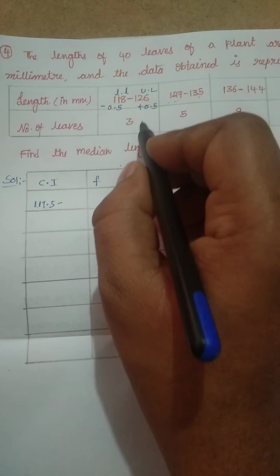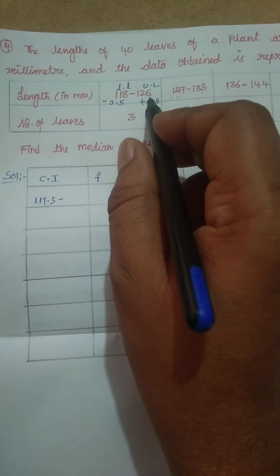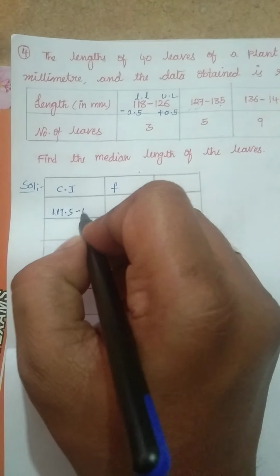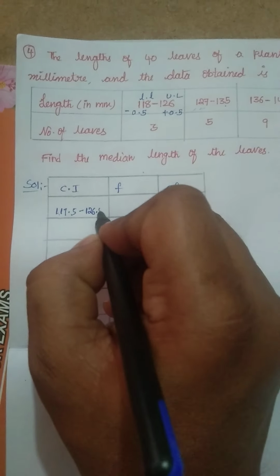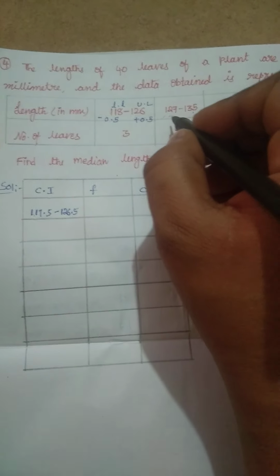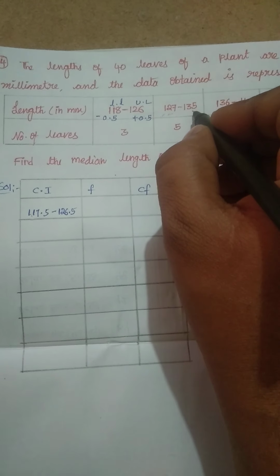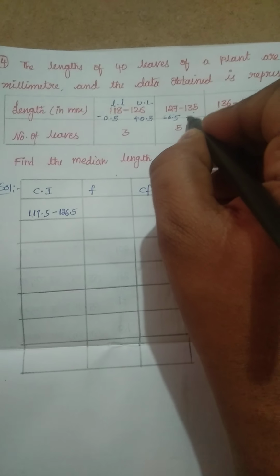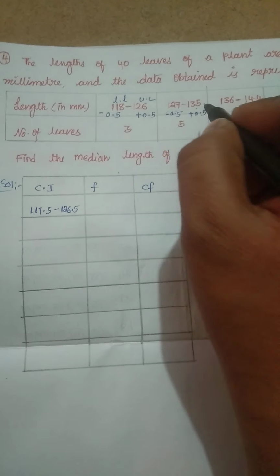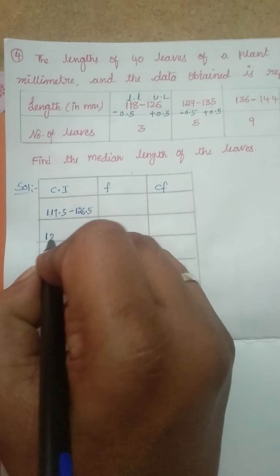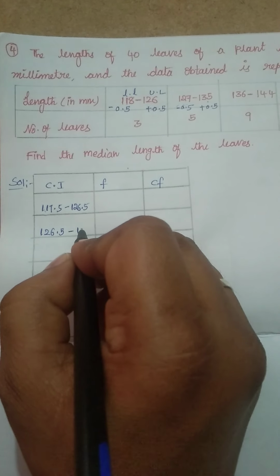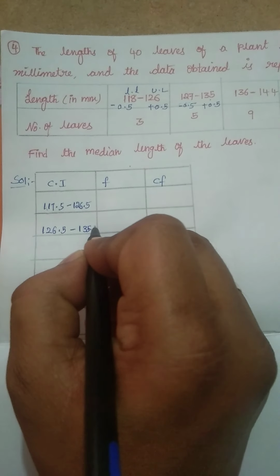117.5. If you add 0.5 to 126, you will get 126.5. Similarly, coming to class interval 127 to 135, subtract 0.5 from the lower limit and add 0.5 to the upper limit. 127 minus 0.5, you will get 126.5 to 135.5.